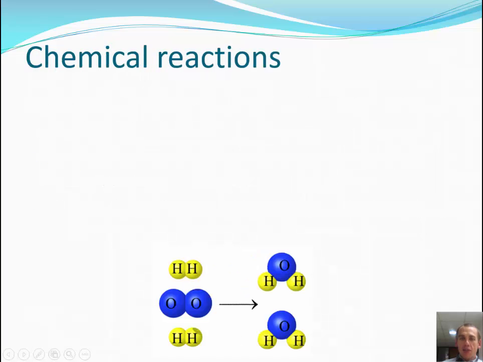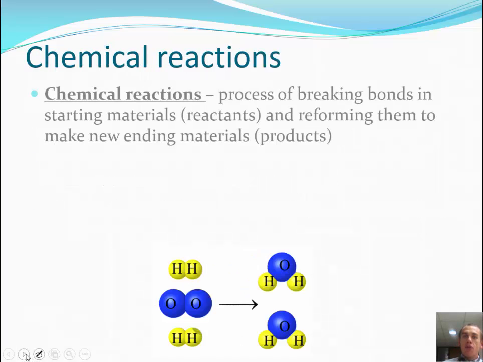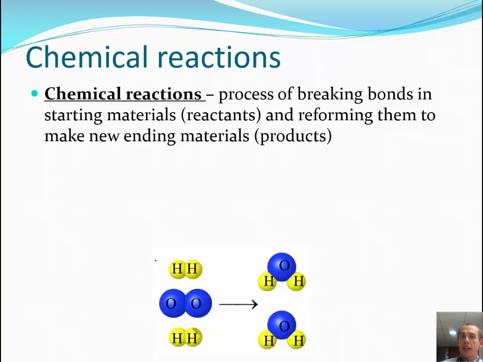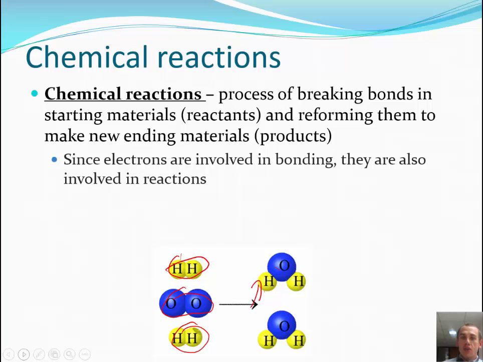And finally, we did a little bit with chemical reactions. A chemical reaction happens when bonds break and new things form. So we break old bonds, we get new bonds. And that involves electrons, and we're going to be looking at that in more detail. But you can see, like, here's hydrogen gas, that's two atoms of hydrogen bonded together. Here's oxygen gas, two atoms of oxygen bonded together, and more hydrogen gas. We go through a reaction, and out pops water, two hydrogens bonded to an oxygen. They've changed. When that happens, energy is also involved.